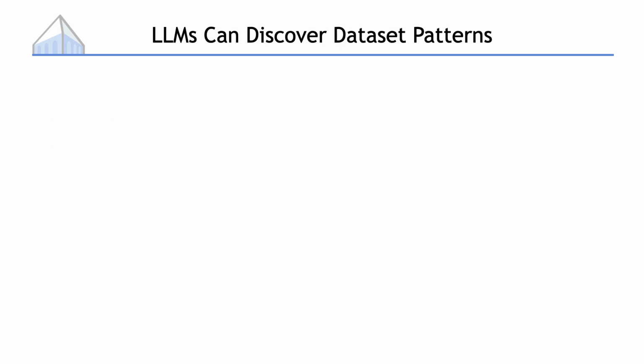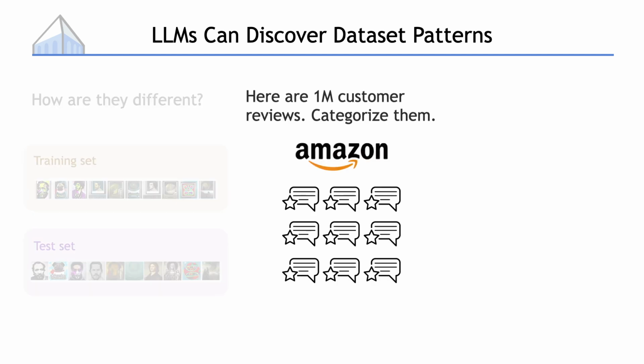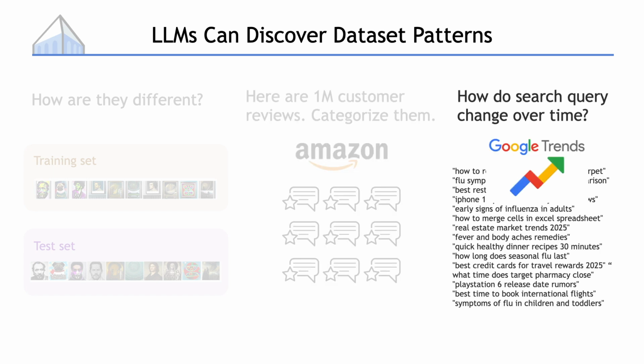Here are some examples. If you're a machine learning engineer with a training set and a test set, you might want to understand how they differ. If you're selling products on Amazon with 1 million customer reviews, you can't read them all yourself, so you might ask a language model to categorize them. If you're a data scientist at Google, you might want to understand how search queries change throughout time. They might talk about flu symptoms more often, which implies a disease outbreak.